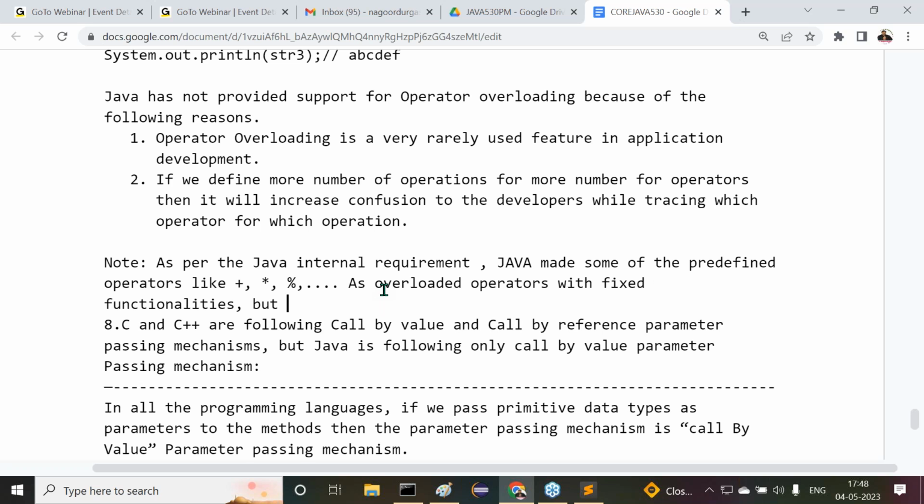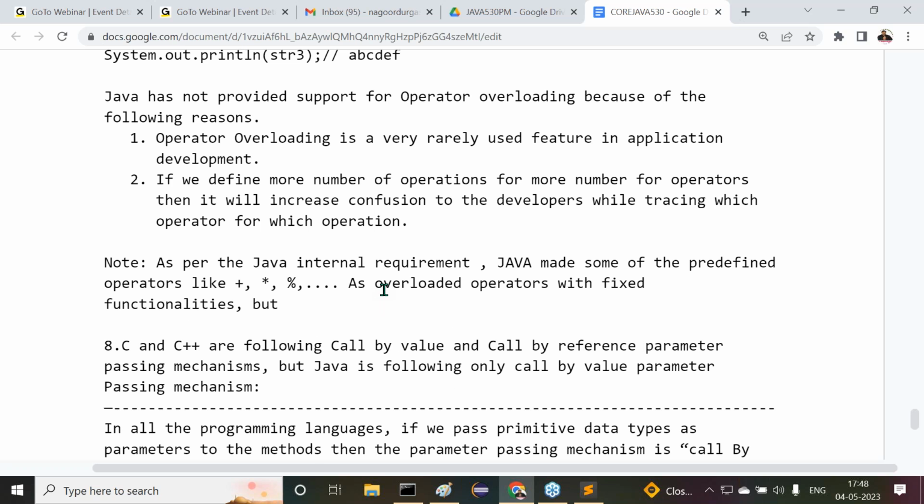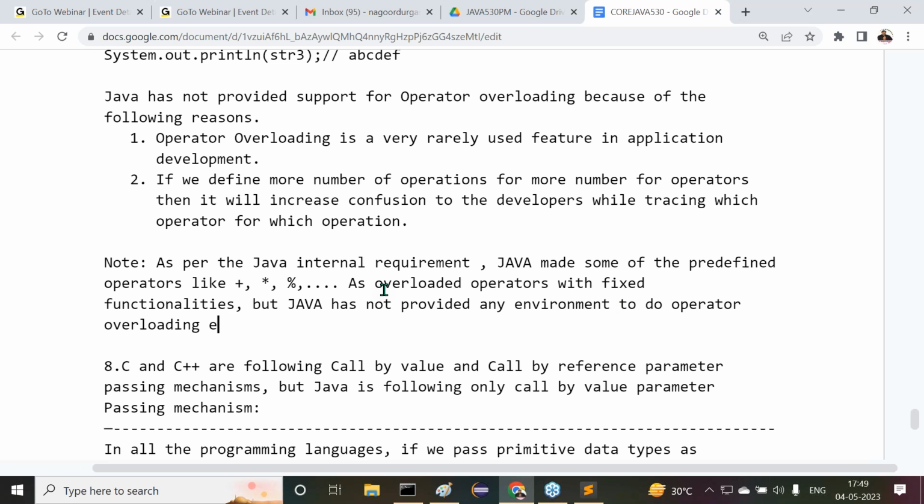But this is important, understand it clearly: Java has not provided any environment to do operator overloading explicitly.